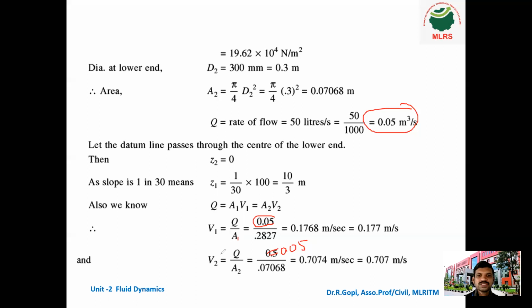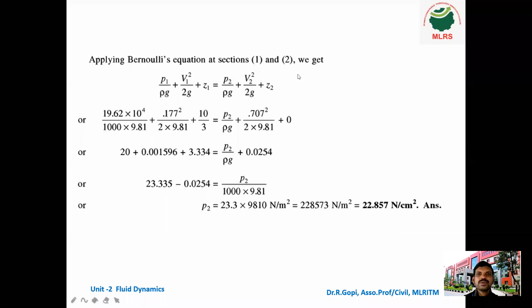From this we can easily calculate V1 and V2. V1 is 0.177 and V2 is 0.707. So next, now applying the Bernoulli equation.